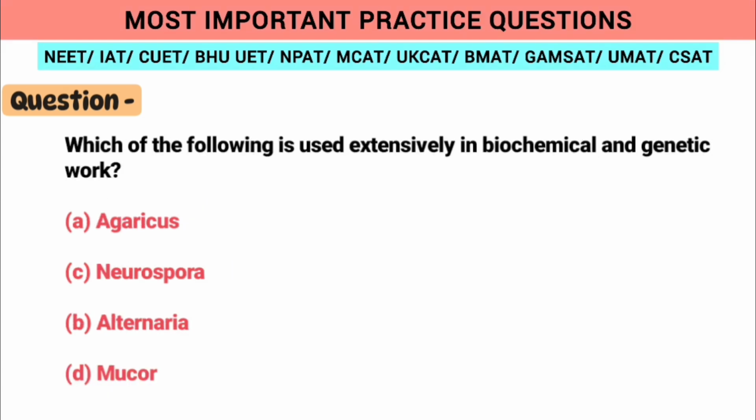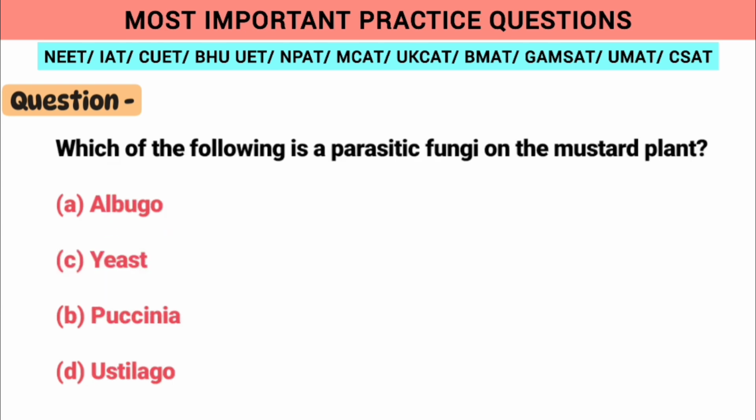Moving on to the next question, which of the following is used extensively in biochemical and genetic work? So, option Neurospora is the correct answer. As we move ahead, which of the following is the parasitic fungi on the mustard plant? As we studied earlier, option A, Albugo, is the correct answer for the same.